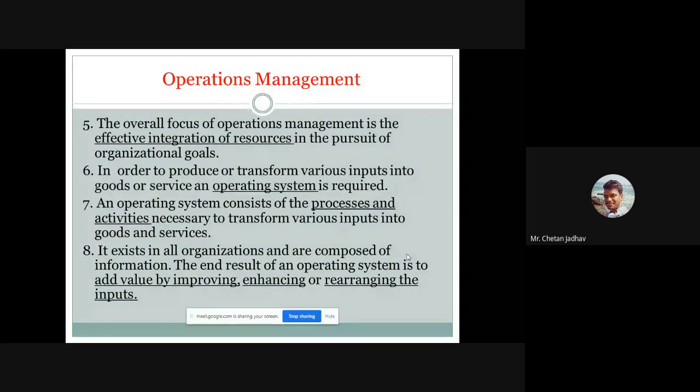Then in order to produce or transform various inputs, our major inputs are raw material and machines, into goods and services, and an operating system is required. For achieving our products, we require one operating system. Here we are going to keep all the records related to that product from the raw material to finished goods: which type of material we are going to use for that particular part, material type, quantity, then cost of that particular part.